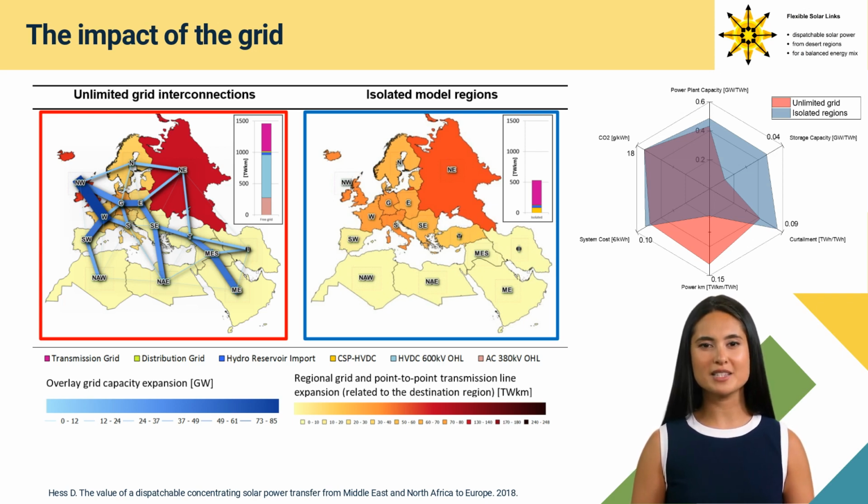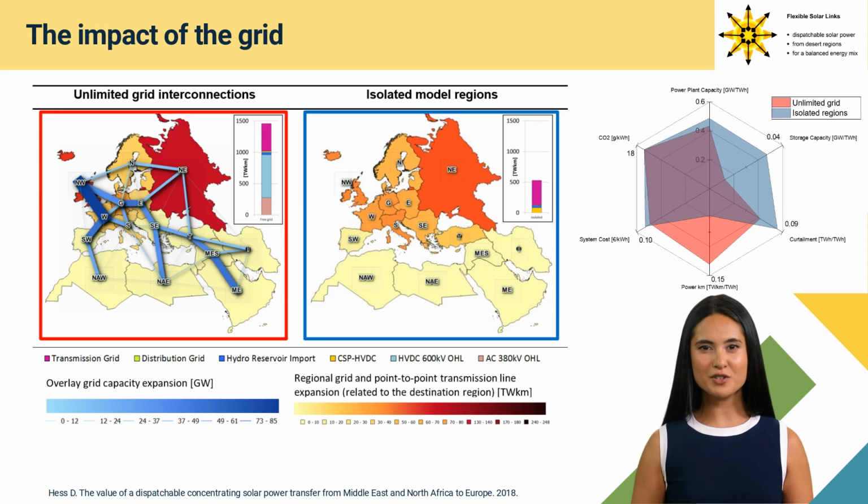The results with the integration of the overlay grid in red frame as well as its exclusion in blue frame. The figures illustrate with the blue lines an expansion of transmission lines of the overlay grid. Up to 85 gigawatts from model node northwest, NW, to model node west, W, can occur. Transmission lines are expanded more in north-south direction than in east-west direction.